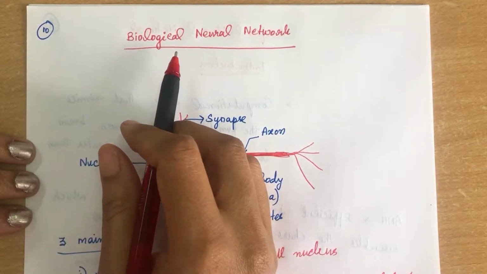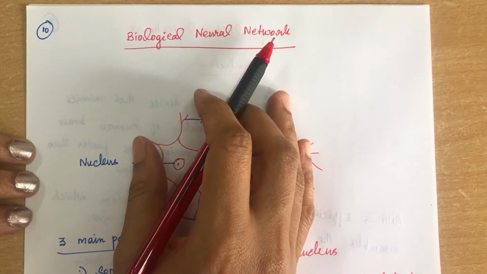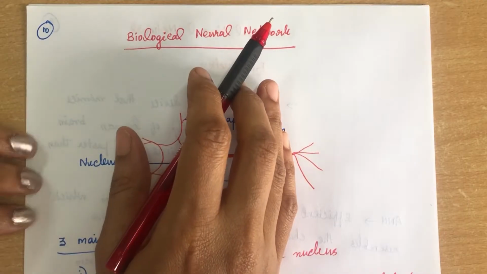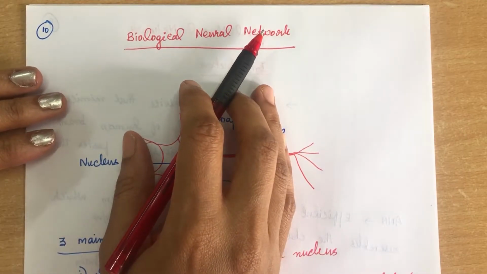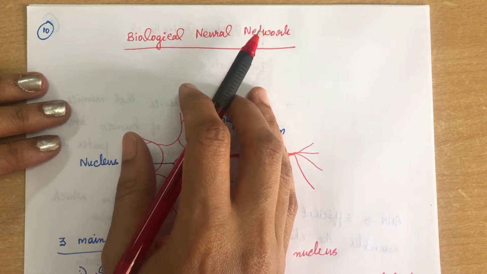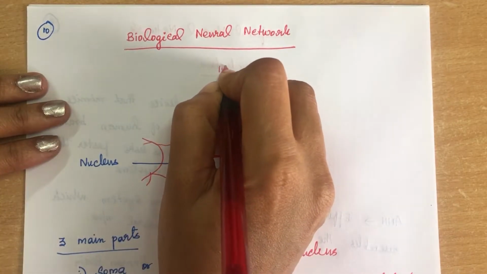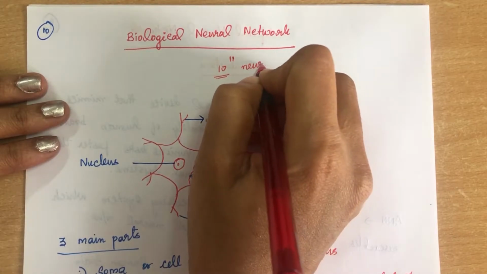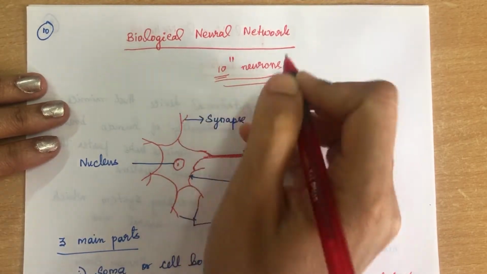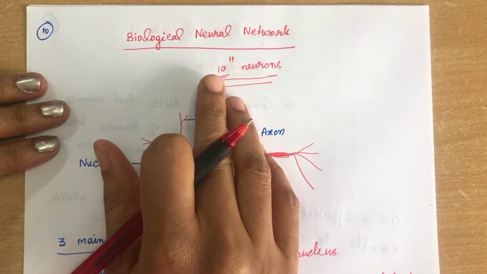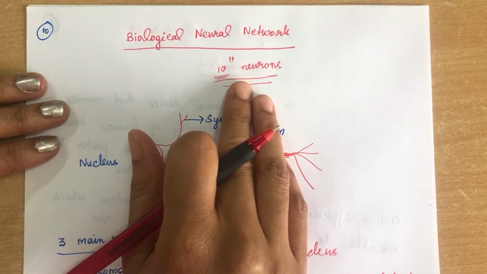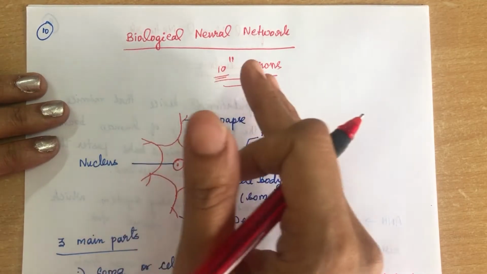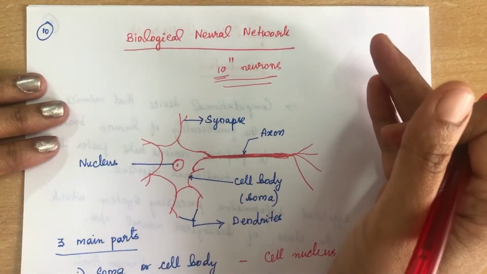Now let's see how a biological neural network is organized. We all know the human brain consists of a huge number of neurons, approximately 10 to the power of 11. So we have 10 to the power of 11 neurons in our human system, and they are connected to other neurons, so interconnections will be there.